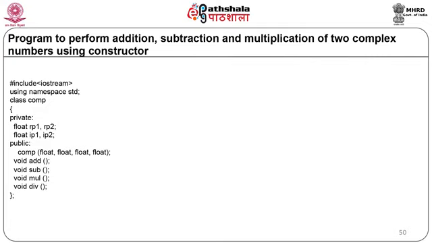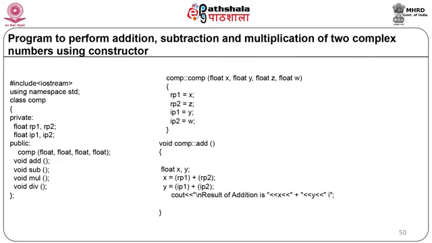As you have seen here, all the declarations of the class are given inside the class, but the actual definitions of the member functions and constructor are outside the class. We will define one by one all the member functions and the constructor. The first is the constructor complex::complex, with the scope resolution operator. It will accept four parameters as float x, float y, float z and float w, and they are assigned to the data members as rp1 = x, rp2 = z, ip1 = y, ip2 = w.